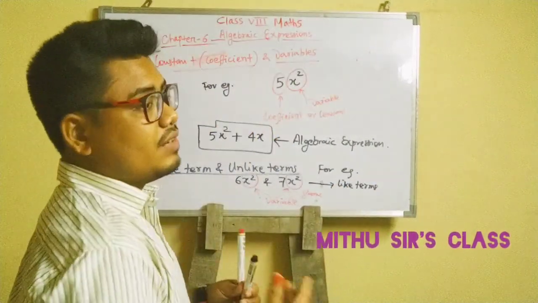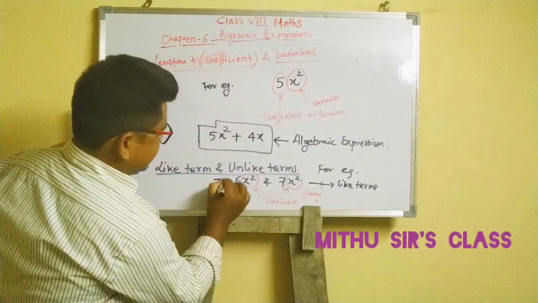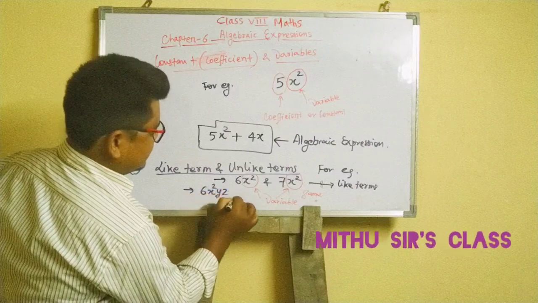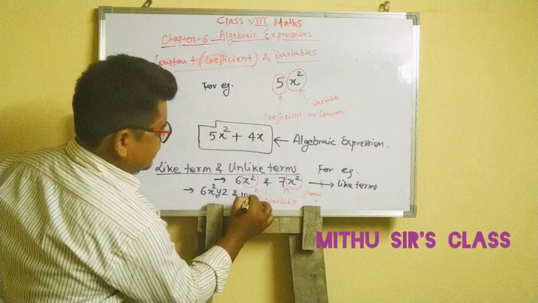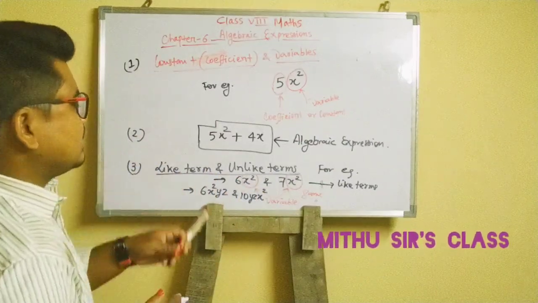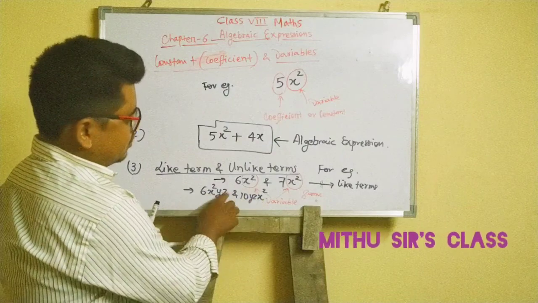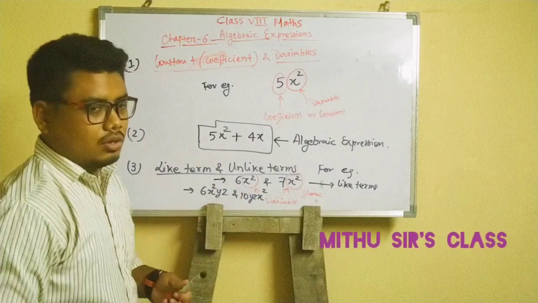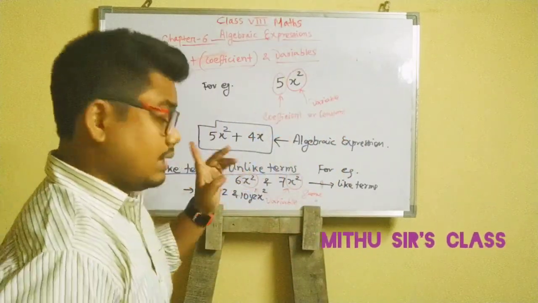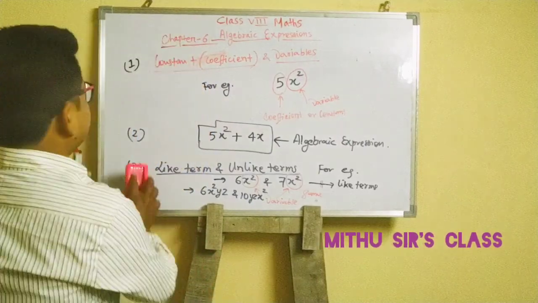Let us take another example: x square yz and 10 yz x square. This is also a like term because the variables are the same. Here also x square, here also x square, y, z. All are the same. That's why it is called like terms.